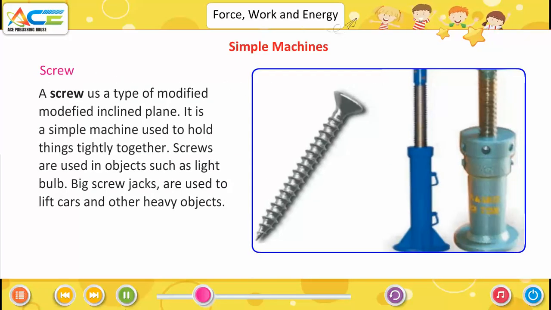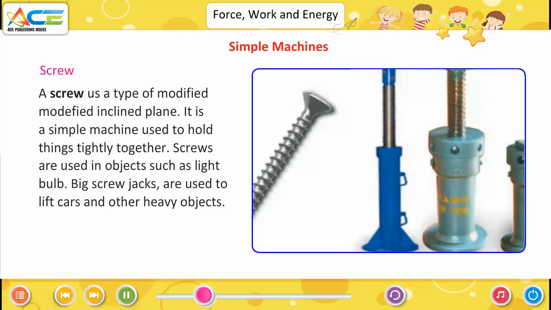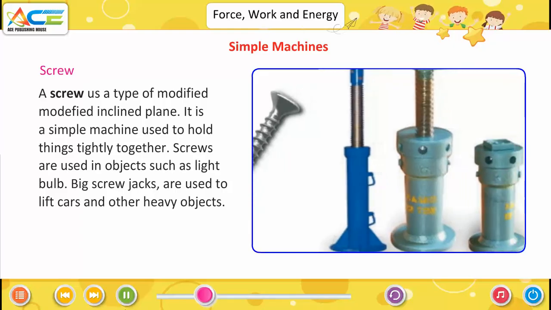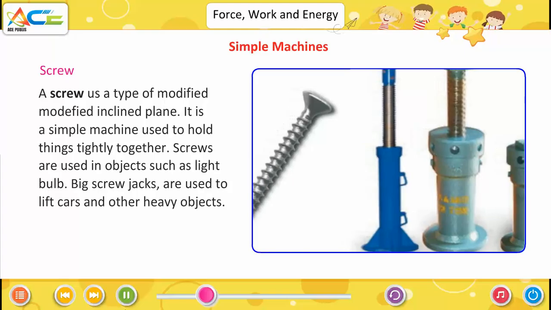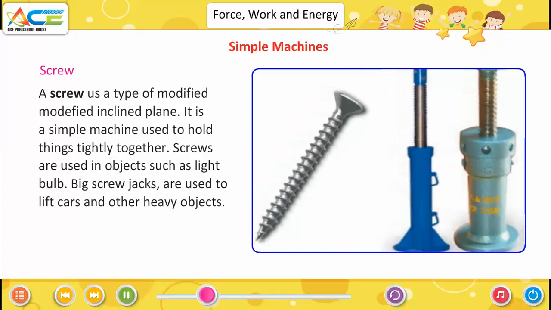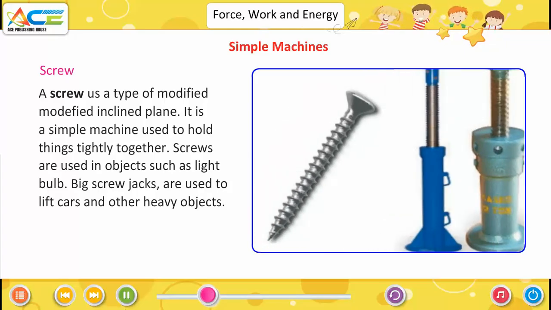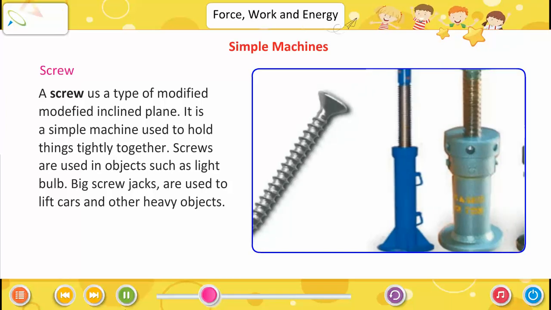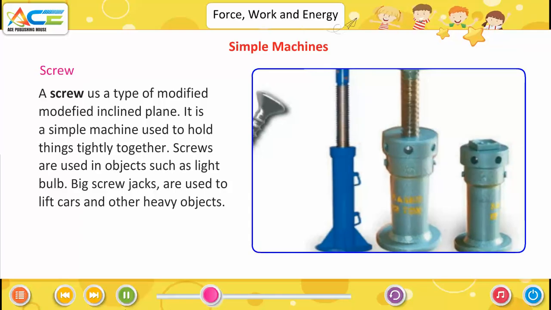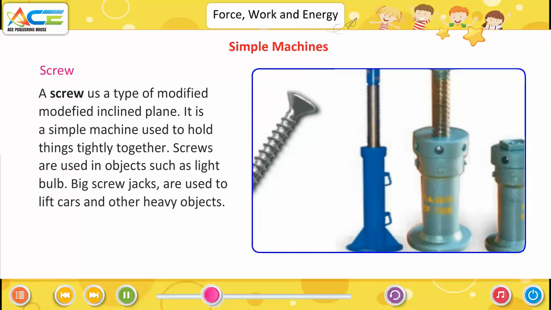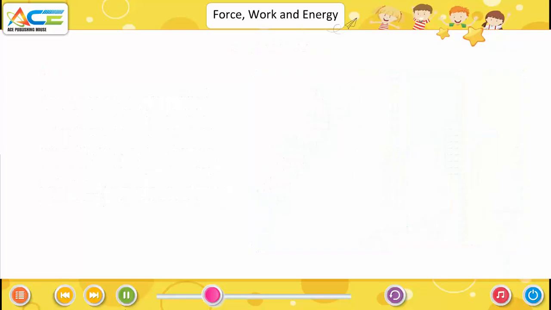Screw. A screw is a type of modified inclined plane. It is a simple machine used to hold things tightly together. Screws are used in objects such as light bulbs. Big screw jacks are used to lift cars and other heavy objects.